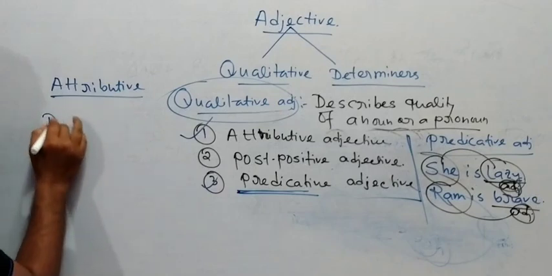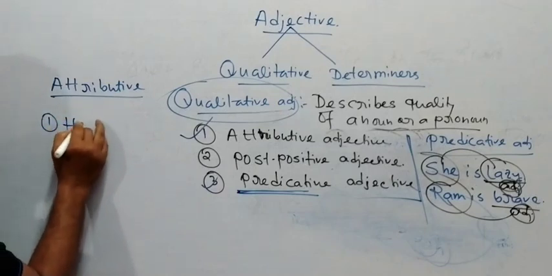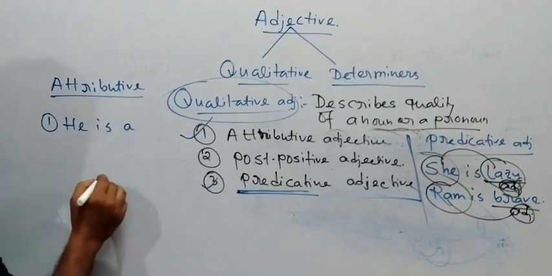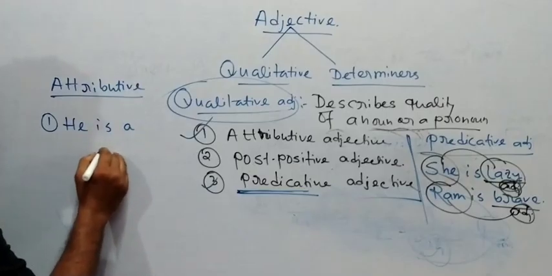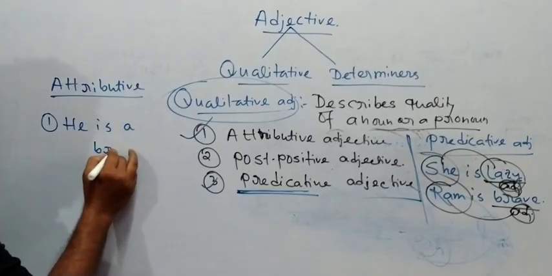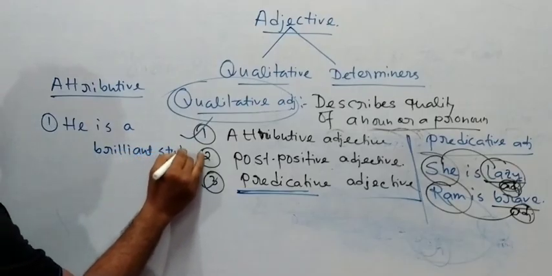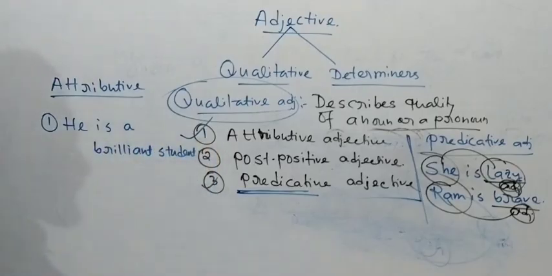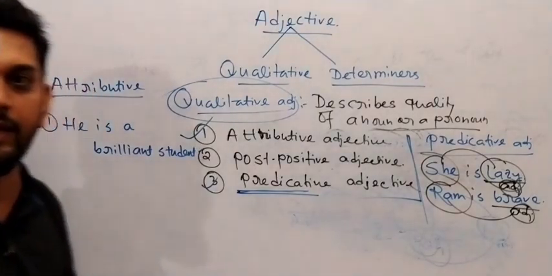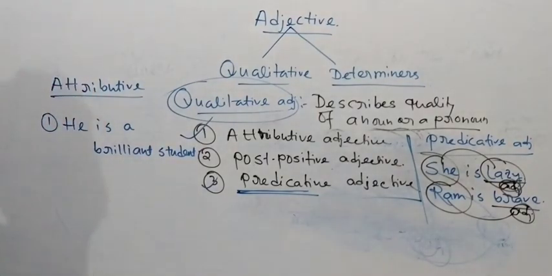Let me define it by giving an example. He is a brilliant student. All of you have written. Very good. He is a brilliant student.